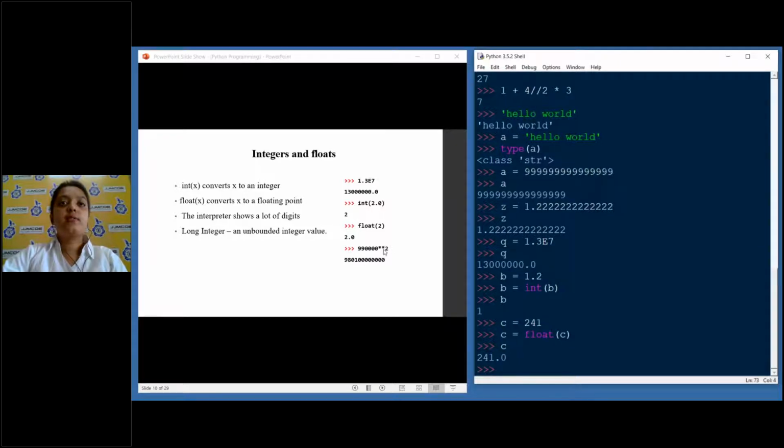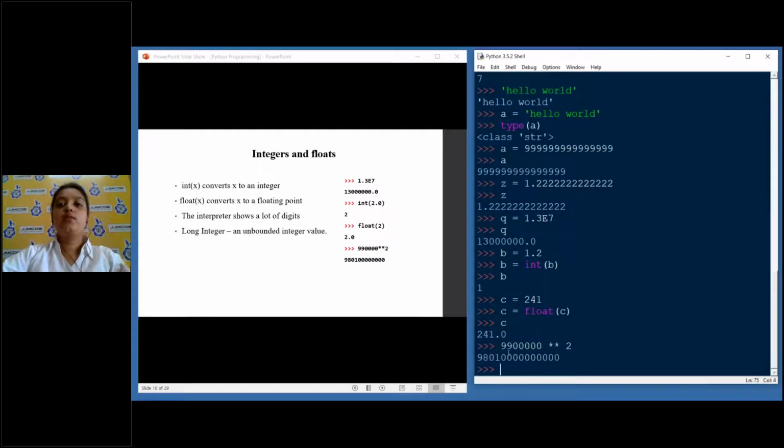And then we already saw this exponential thing. Even this is a very big number, and you can see it didn't generate any error and gave me the answer without telling me there's a memory overflow, which we would usually have faced in C, C++ or Java.